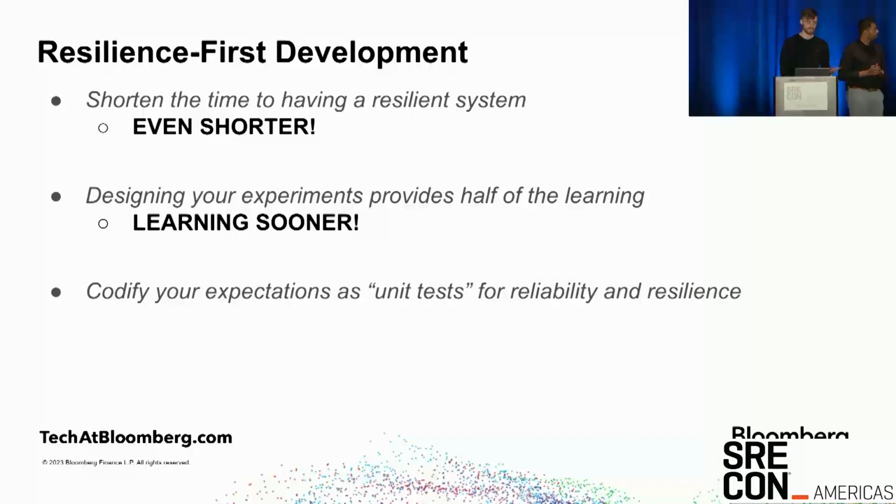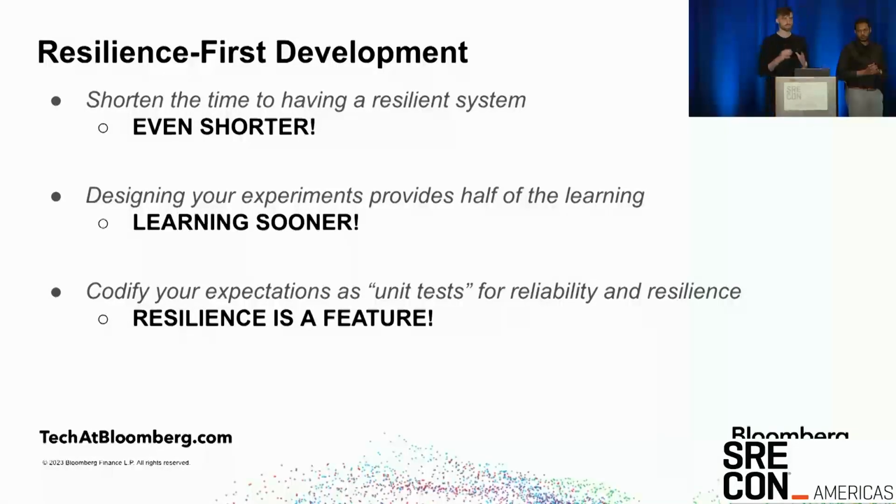And finally, I cheated by calling them unit tests, but if we're shifting left our expectations for the resilience and the reliability of the system, we can treat resilience as a feature of the systems that we're building. And I don't think that's a really controversial idea to the people in this room, but imagine that it's not an afterthought. It's not just a last-minute summation of all of the failures that are present in your system. You're actually taking the time to lay this out proactively and try to codify what you expect to get.